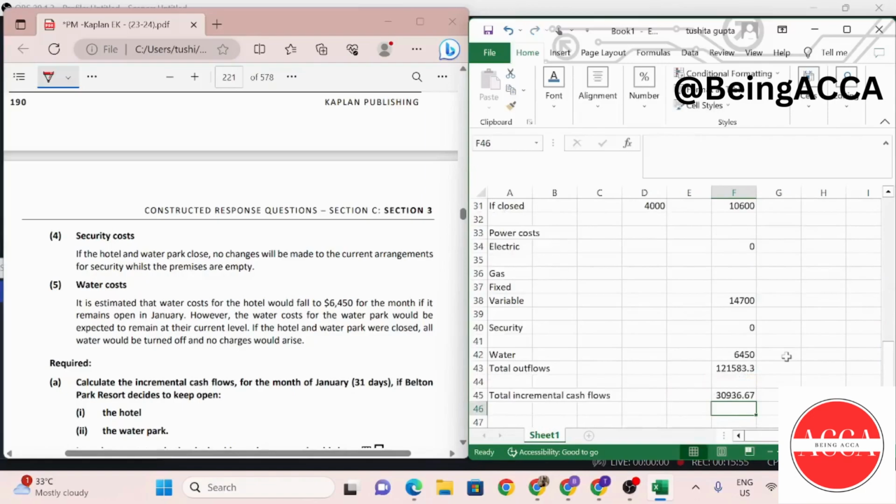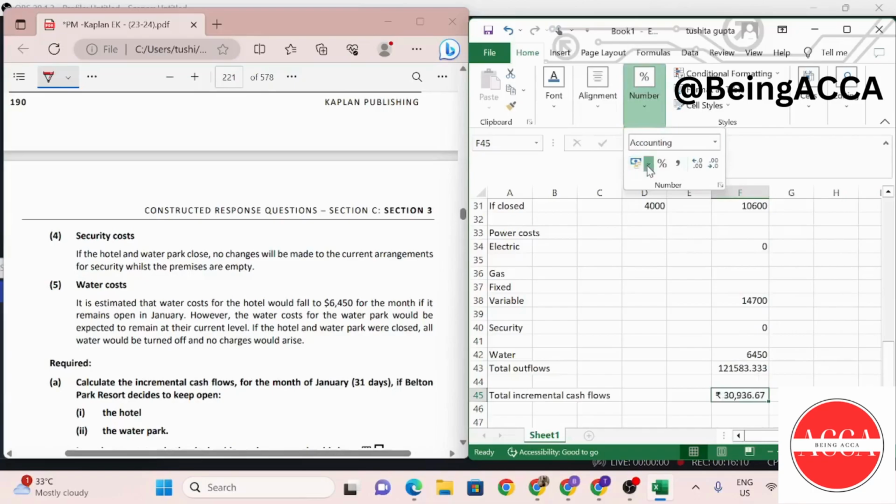So if I keep my hotel open in the month of January, this is the total incremental cash flow that I'm going to earn because of opening the water park. Now the alignment can be changed to currency if you wish. Over here, here's the dollar sign. So yeah, this is going to be my incremental cash flows if I keep the hotel open.